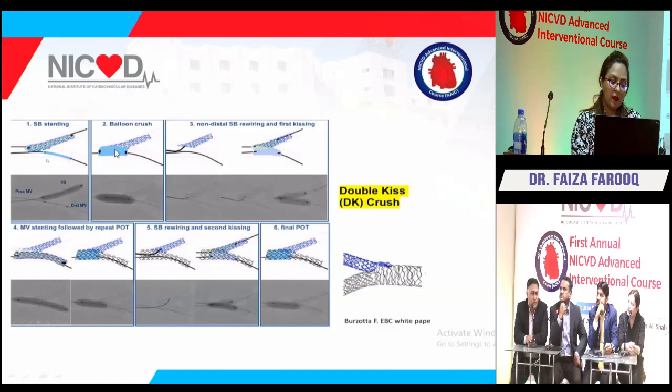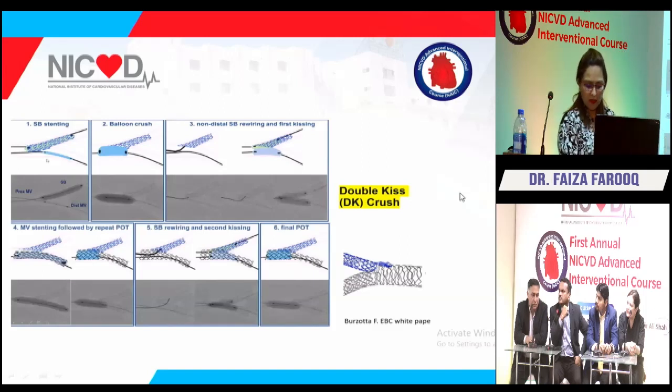Definitely. Crushing of the side branch stent and the POT is done so that it can facilitate rewiring via the non-distal strut of the side branch stent. Then first kissing should be performed. Remove the wire from the circ and the balloons from both branches, and main vessel stenting is performed, which should be followed by a POT. Second time, you need to rewire again via a non-distal strut and a second kissing balloon inflation, followed by a POT.